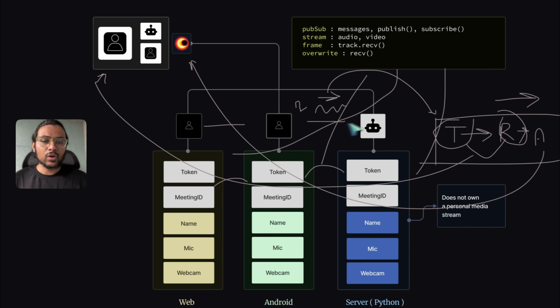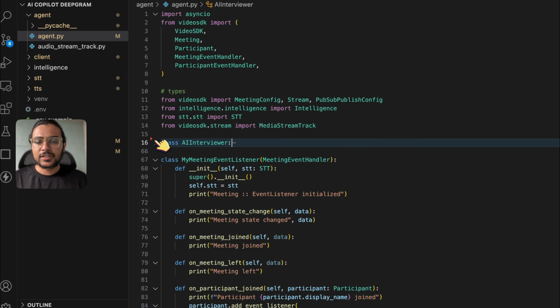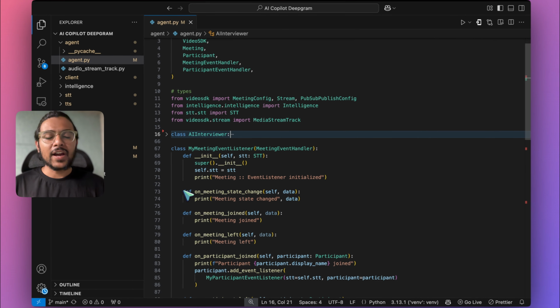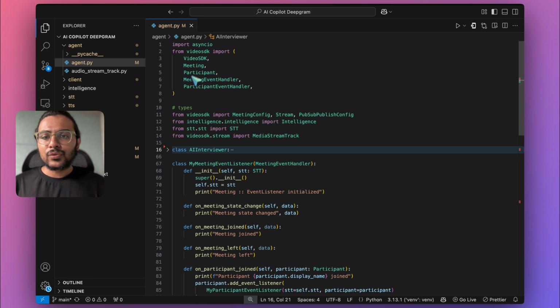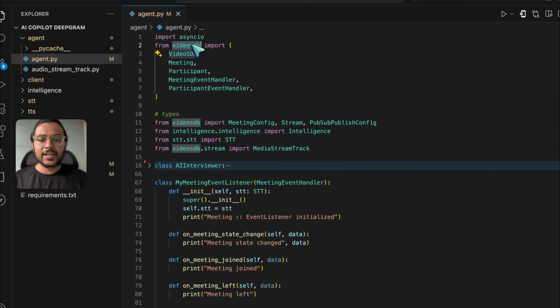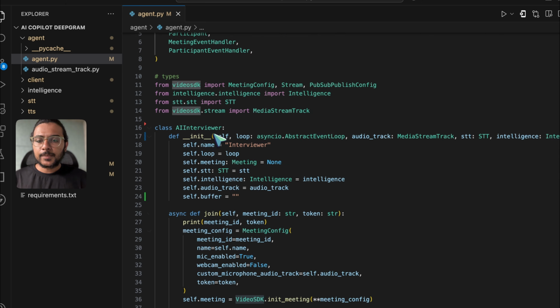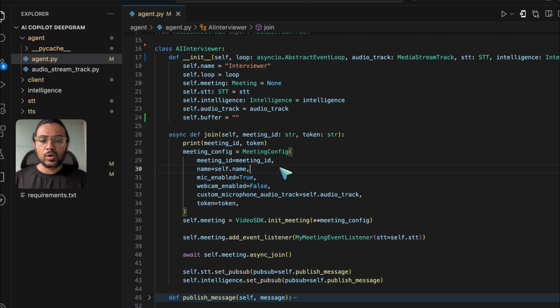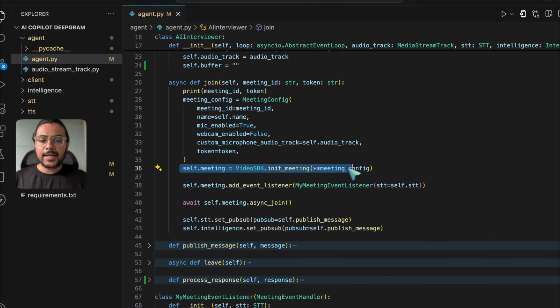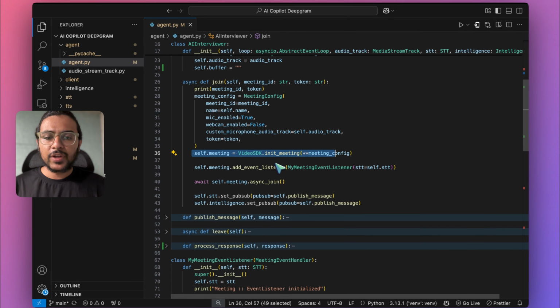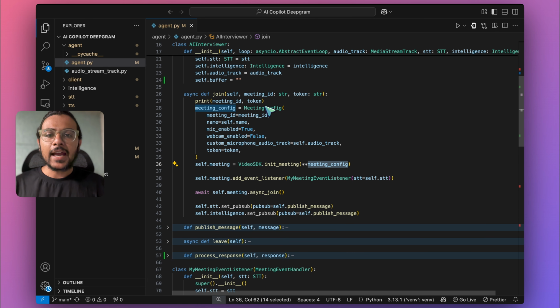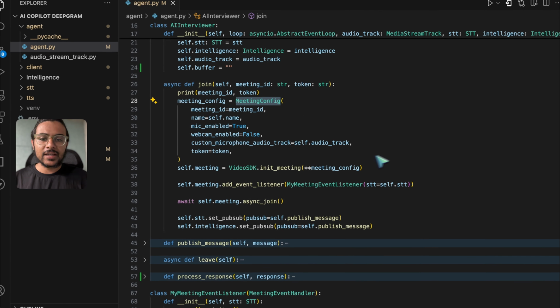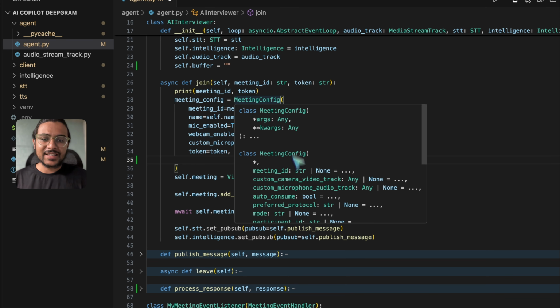Now let's look at how this bot is going to function. So I created this class for this bot where we defined all the tasks it is going to do. So we are accessing a few classes from Video SDK's package. First, once an instance of this class is created and when this join method is called, we are going to create an instance of this current session, and then we have to provide some basic configuration. And to know what are the options available to you, you can import this meeting config. Here you will know what other settings you can do.